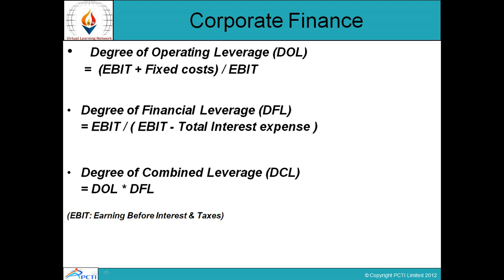So EBIT upon EBIT minus total interest expenses gives me the degree of financial leverage. The third is the degree of combined leverage, which combines the degree of operating leverage and the degree of financial leverage. To calculate it, I multiply the degree of operating leverage by the degree of financial leverage. So DCL is nothing but DOL into DFL.